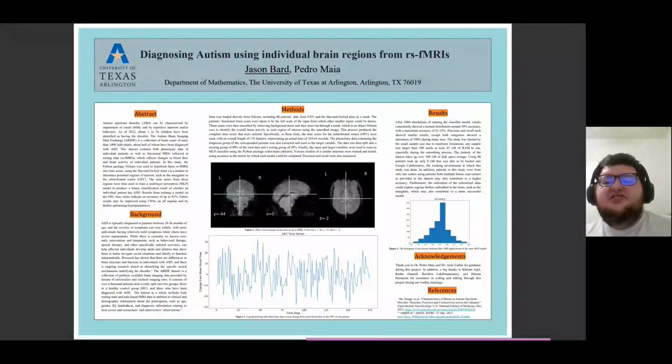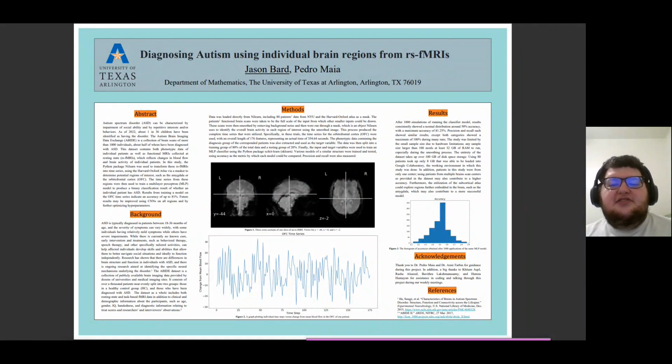Now, I ran 1,000 simulations of one instance of a multi-layer perceptron classifier, also known as an MLP classifier, and the results that I got consistently showed about 50% accuracy with a max accuracy of 81.25%. Precision and recall each showed similar results when it came to the average, except both categories showed a maximum of 100% and a minimum of 0% during many runs. This could show that there's no reliable way to diagnose based off this region alone, but there's a more likely explanation. I was limited by the small sample size due to the hardware and software I was using, though.